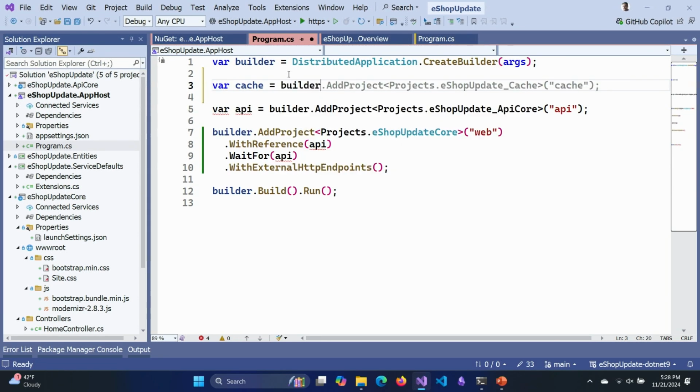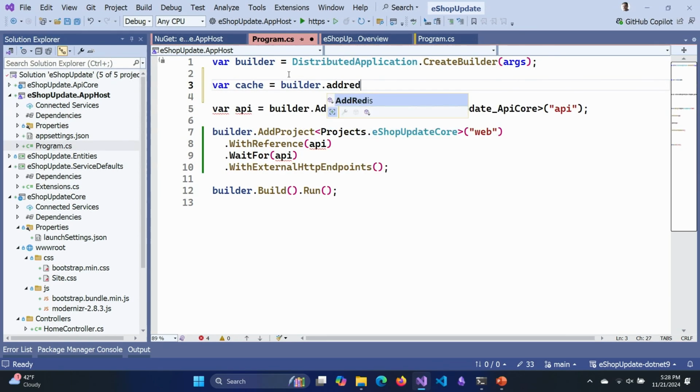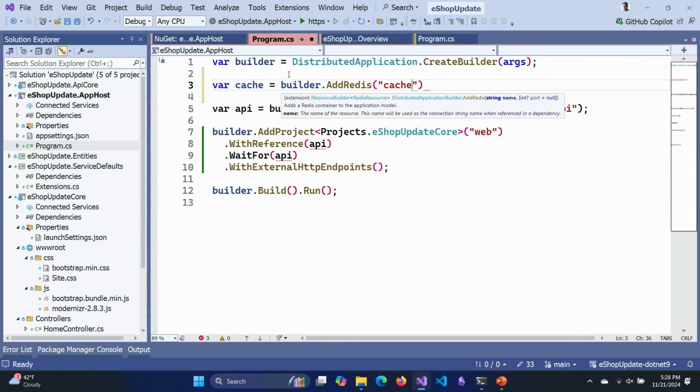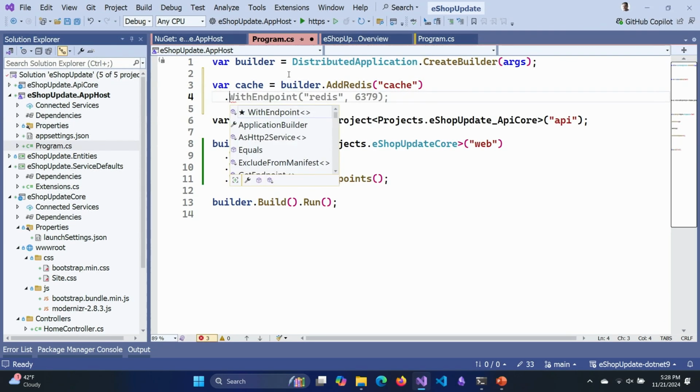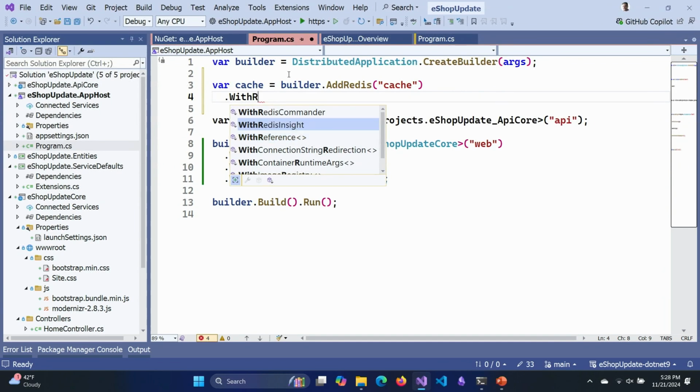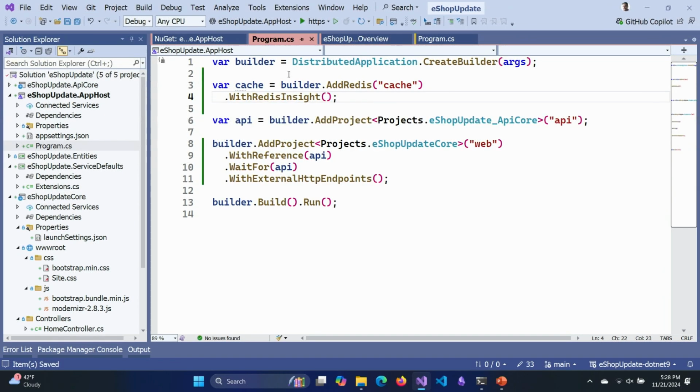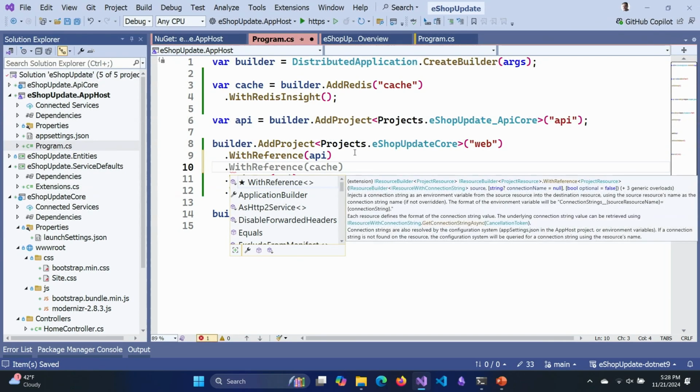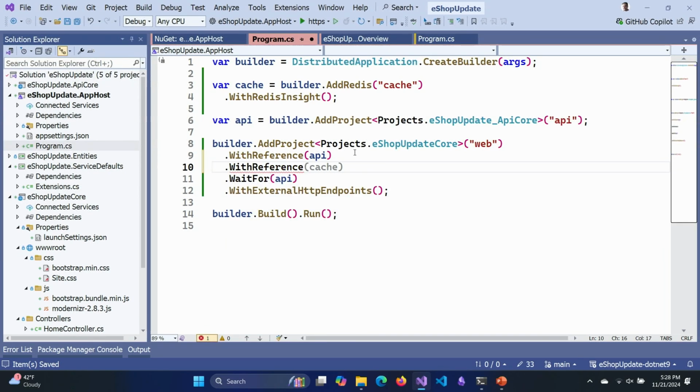So we'll say builder add Redis, there we go, and I'll just call this cache. And I'm also going to say with Redis Insight so that I've got a cool little user interface that lets me navigate around inside my cache. I'm also going to pass a reference into my web project to that cache. I'm not setting up any names. I'm not passing around configuration. I'm just saying with reference.